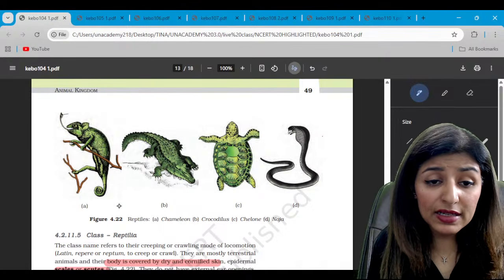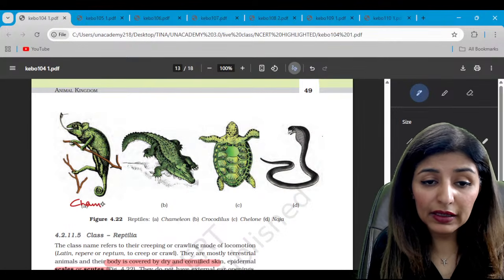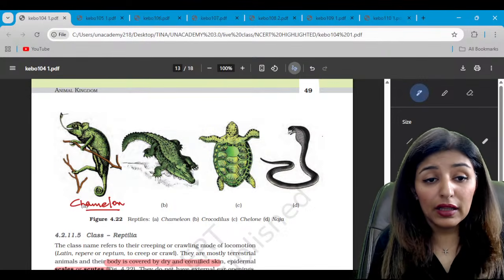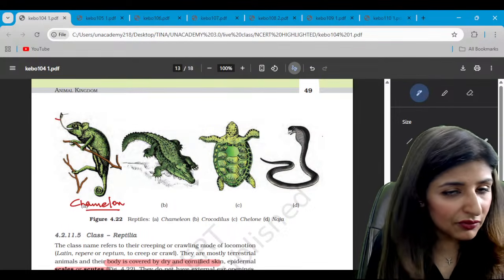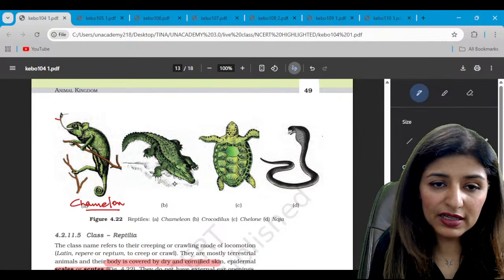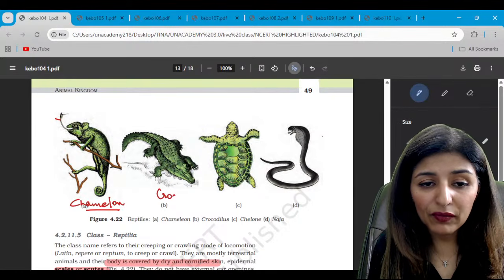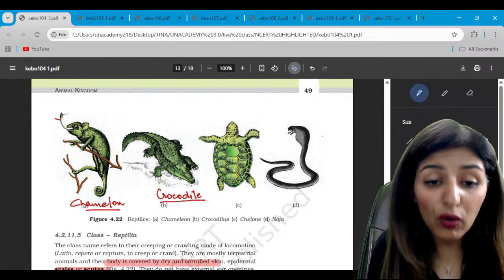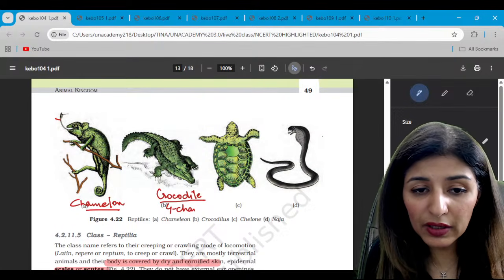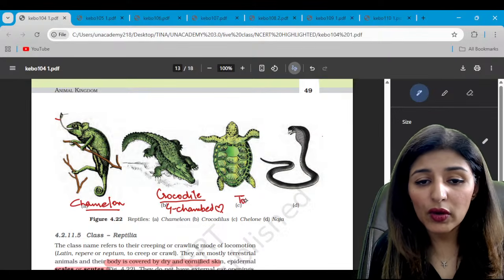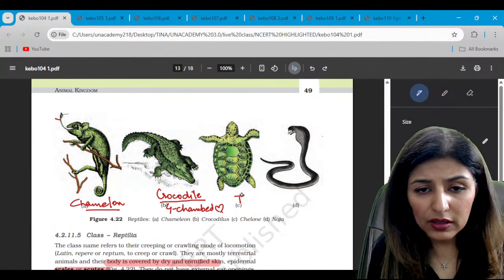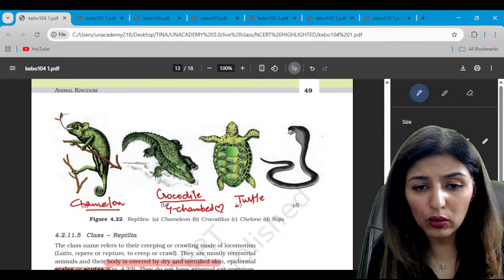The first one is chameleon, the master of camouflage. Yes. Then it has a sticky tongue like frog to take in the insects. This is crocodile. One exception in class Reptilia with 4-chambered heart, while all others will have 3-chambered heart, right? This is tortoise. Sorry, this is turtle. Wait. This is turtle or chelone.